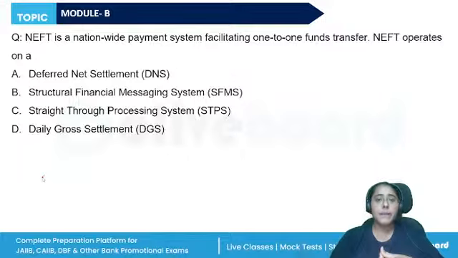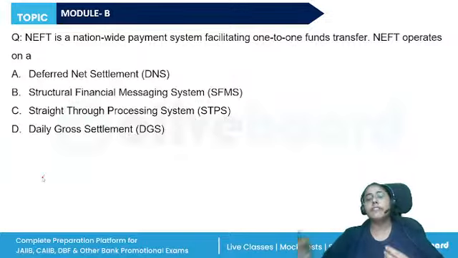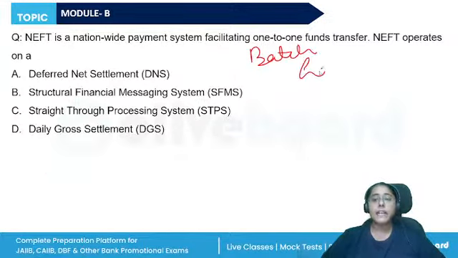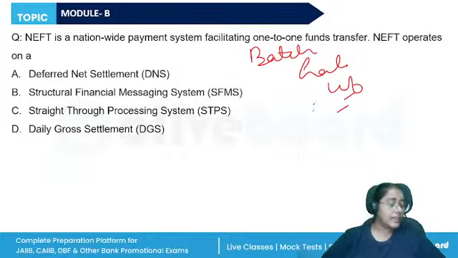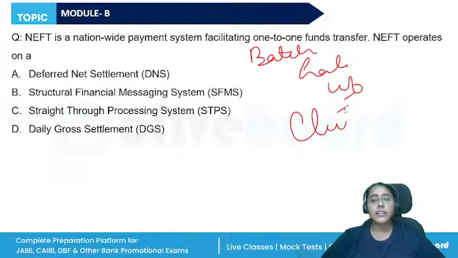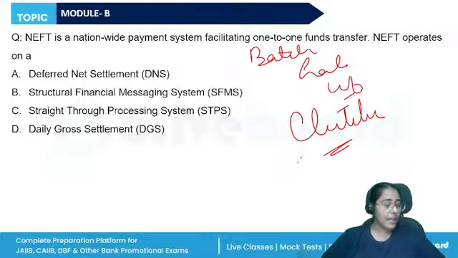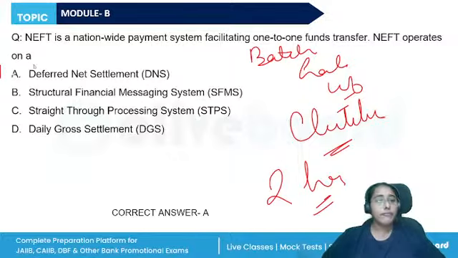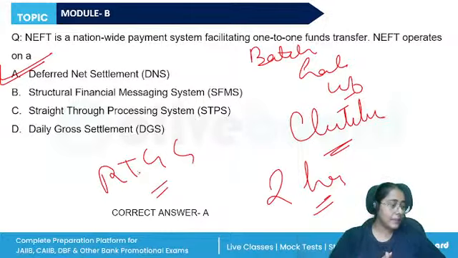NEFT is a nationwide payment system facilitating one-to-one fund transfer. It operates on a DNS, SFMS, STPS, or DGS. Very simple question. In NEFT, the transactions are completed in batches, half hourly, 48 batches are there. All the transactions are clubbed into the next available batch, completed within 2 hours. So it works on the deferred net settlement, and RTGS works on the gross settlement.